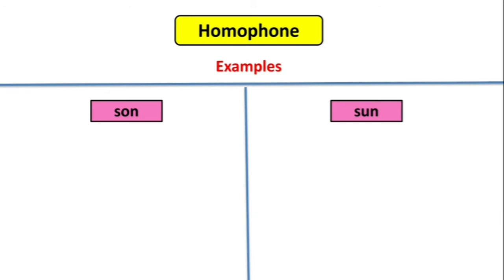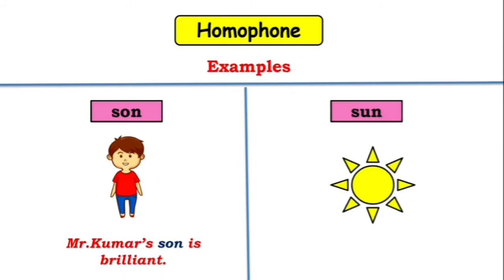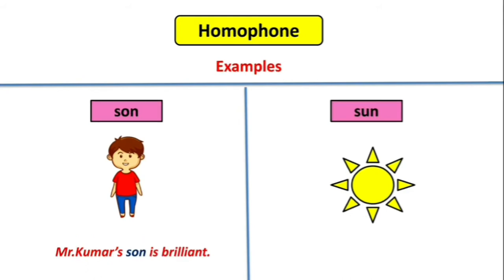First, son means a boy of a parent. Let's see a sentence example. Mr. Kumar's son is brilliant. Now the next word is SUN. SUN has totally different meaning. It refers to the star around which our earth revolves. Sentence example of SUN is, the sun rises from the east.